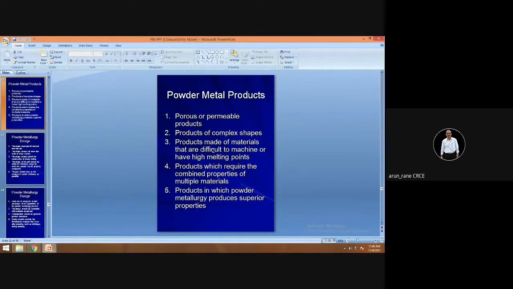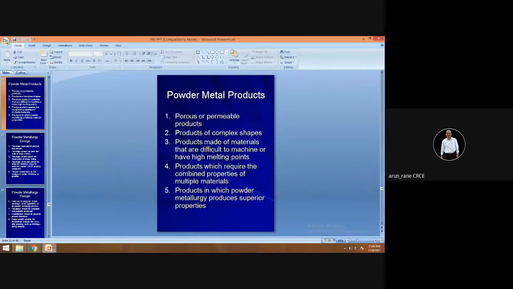If you manufacture the bearing by the powder metallurgy process, you have some porosity, which acts as lubricating pores, like the small pores on our skin, same thing. So that is the biggest advantage of powder metallurgy.